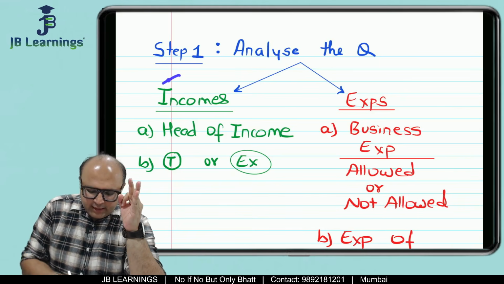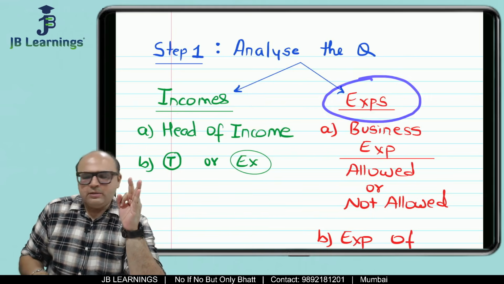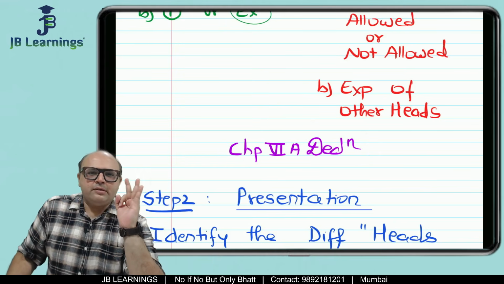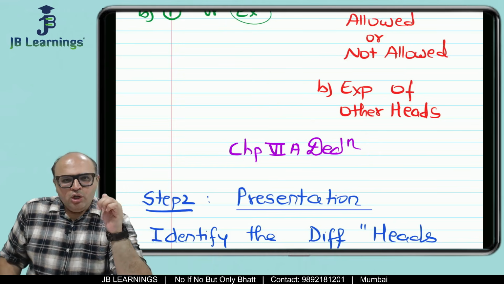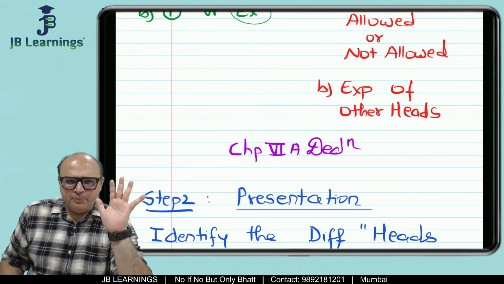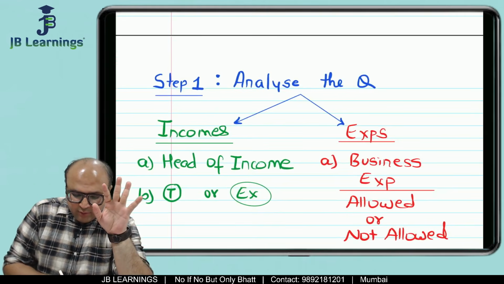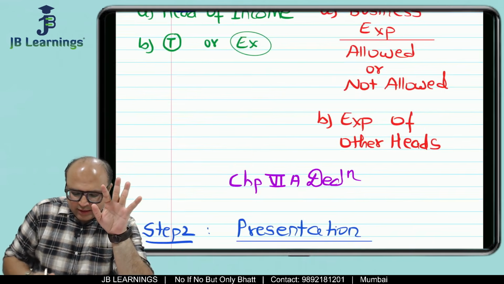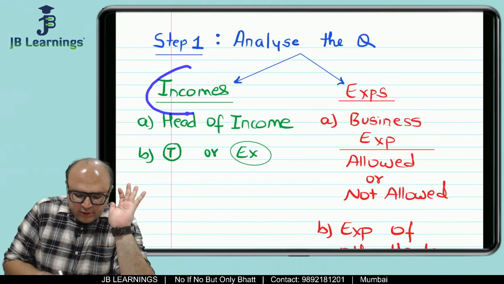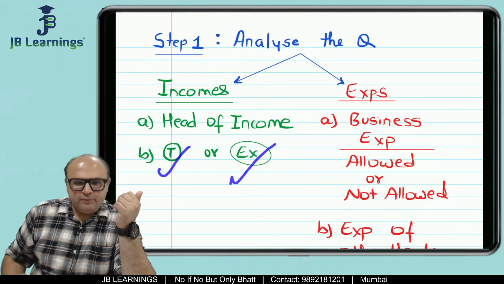The first is to analyze whether it is an income. The second is to analyze whether it is an expense. And the third is to analyze whether it is a part of your chapter 6A deduction. So friends, the question may be in T form or in paragraph form, but when you read it, you have to analyze whether the information is about income, expense, or chapter 6A deduction. If it is information about your income, then you have to check which head of income, and whether it is taxable or exempt.